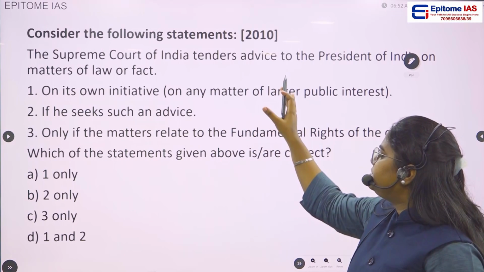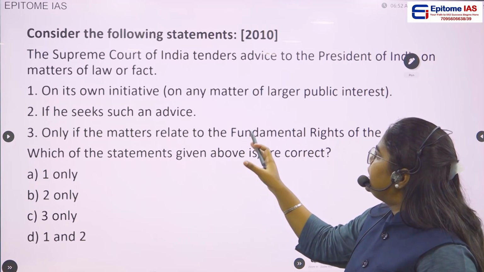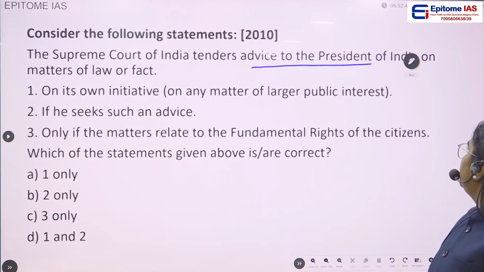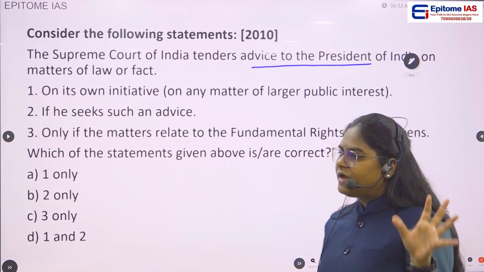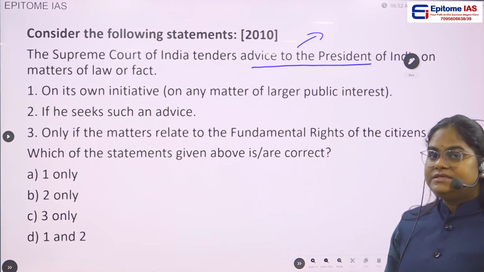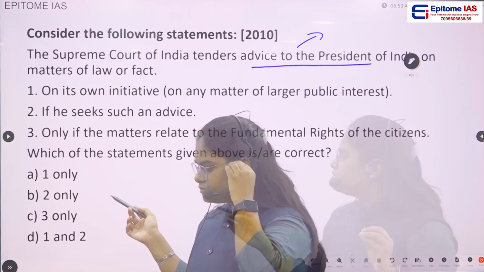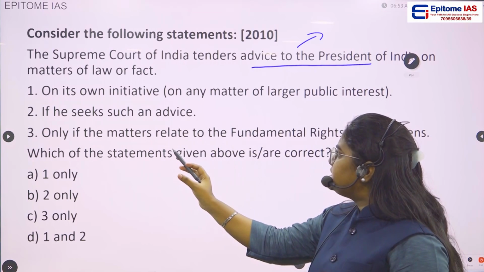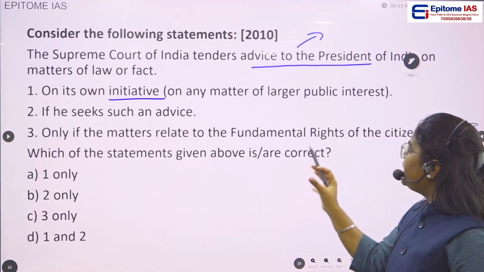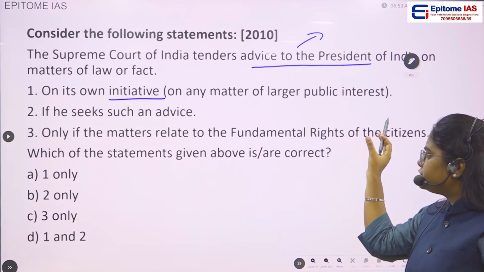Consider the following statements. The Supreme Court of India tenders advice to the President of India on matters of law or fact. What is this? This is nothing but the advisory jurisdiction. Okay. So statement 1 says that on its own initiative, on any matter of larger public interest.